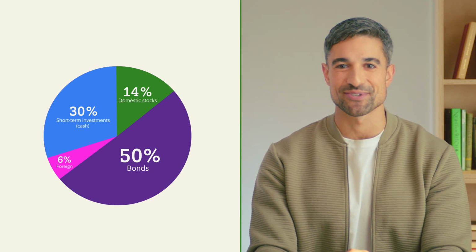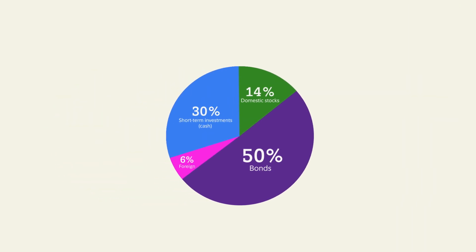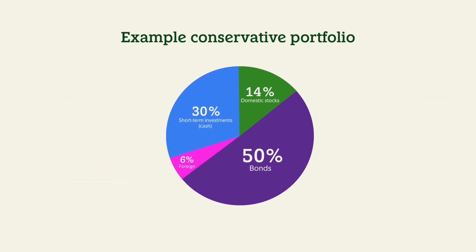Let's check out some examples. Maybe you want to build a portfolio that's more conservative. You could assign 50% of your portfolio to bonds, because bonds tend to be less risky than stocks. Then you could assign 30% to short-term investments, 14% to domestic stock, and 6% to foreign stock.